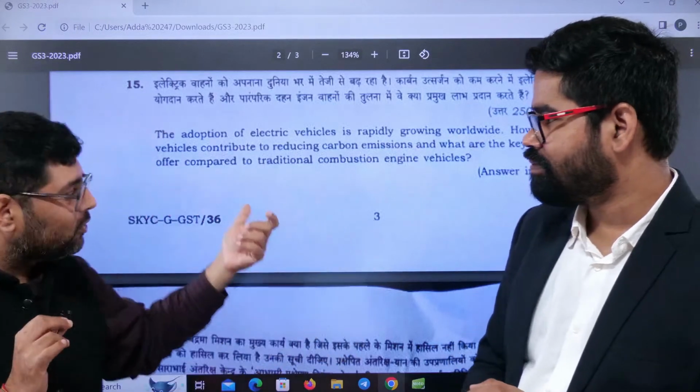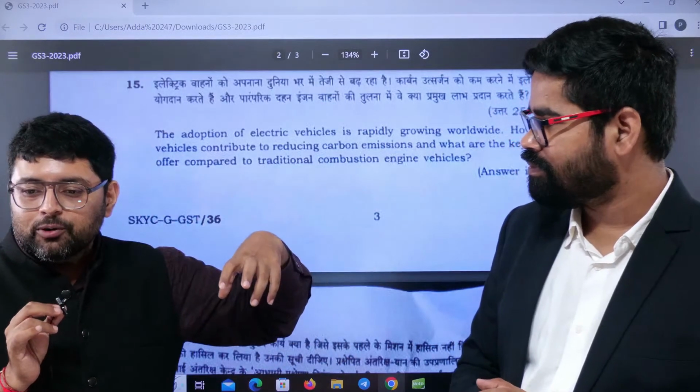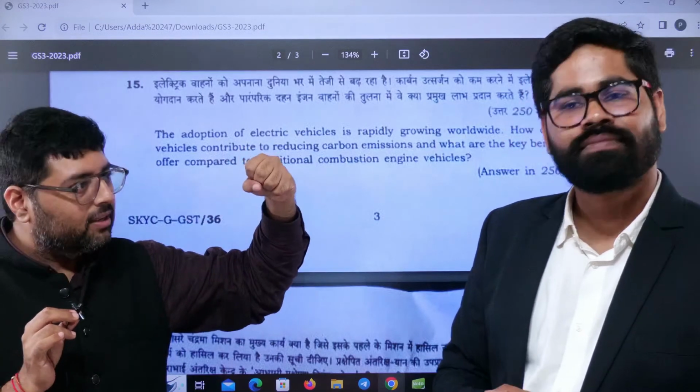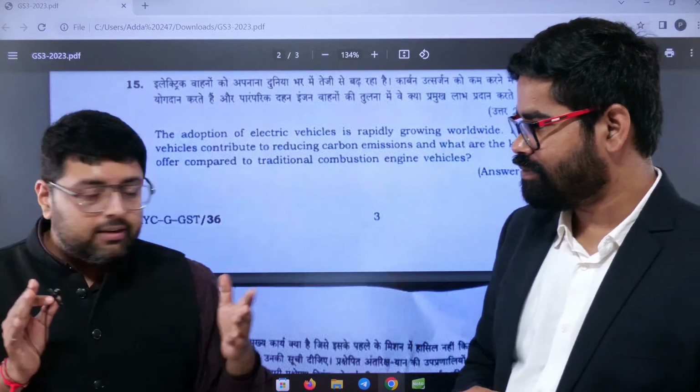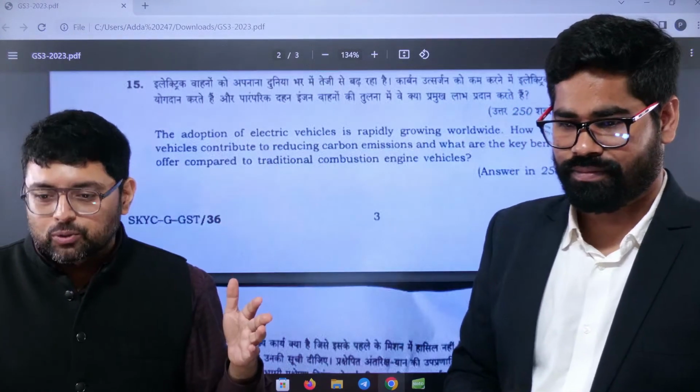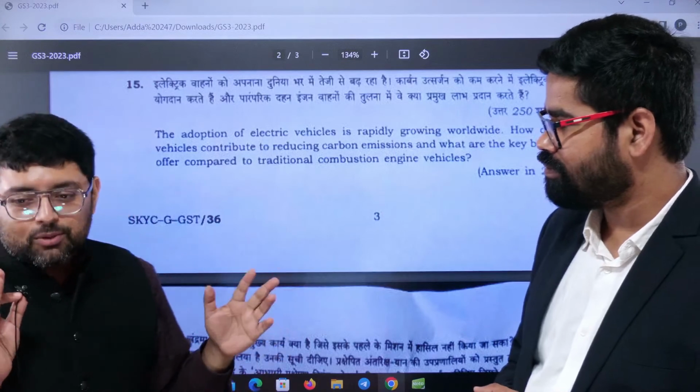So you have to mention that no doubt the coal thermal plant is the only source, so we can easily collect. So this is the benefit, that pollution is from one source only, whereas in traditional vehicles pollution is coming from non-point sources, so it is difficult to collect. This is what you have to tell.